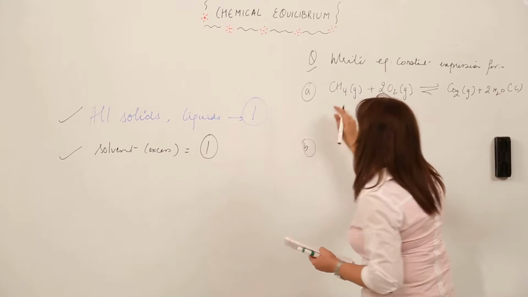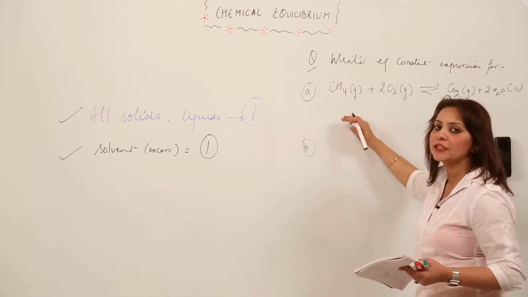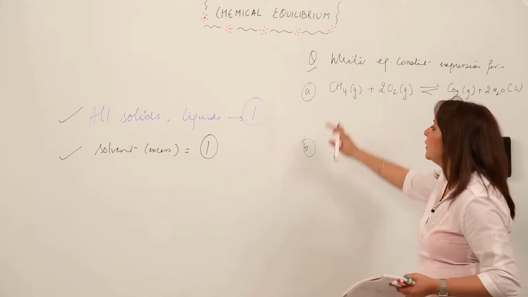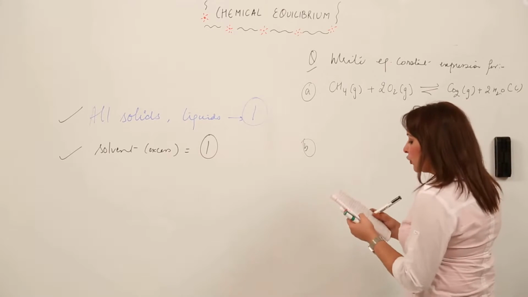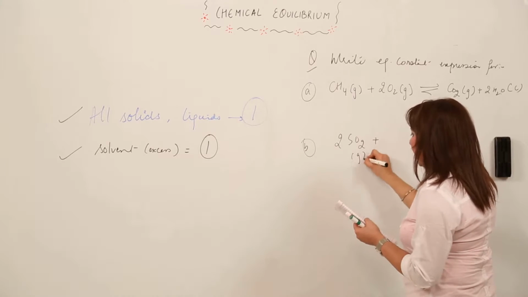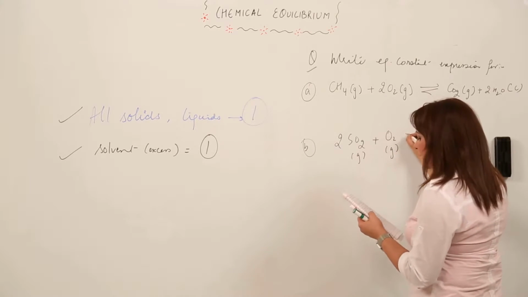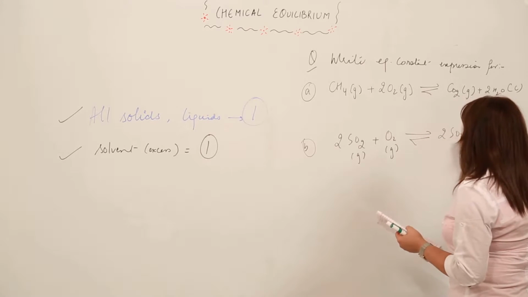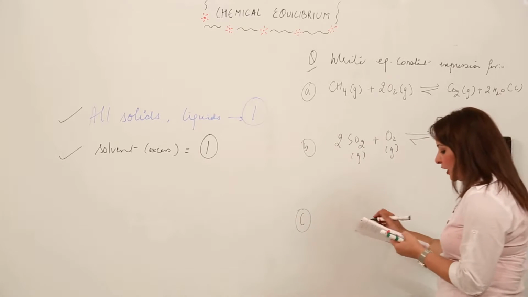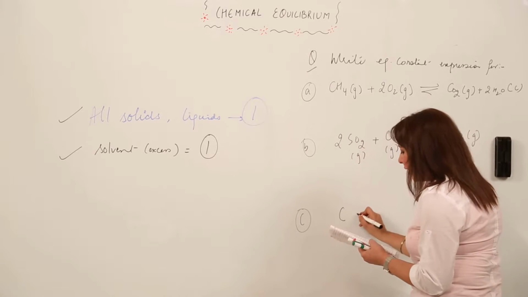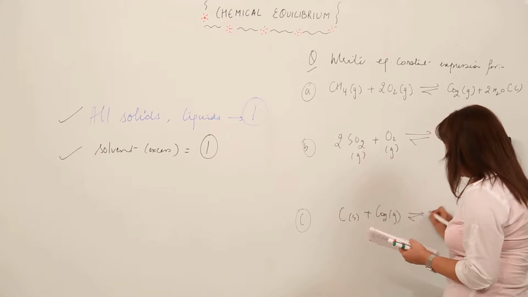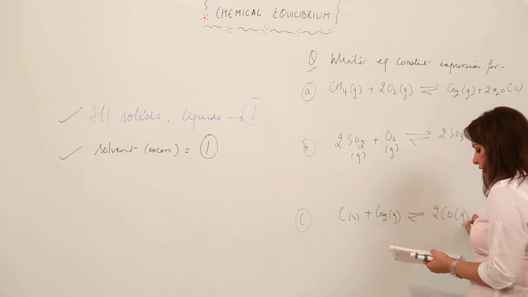I am leaving a space for the answer here, because when you write the expression you need to focus on that main equation, right? So the second one we have is 2SO2 in gaseous state plus O2 in gaseous state reversible 2SO3 again in a gaseous state. I am leaving a space, and writing the third question here, right? It is C in solid state plus CO2 in gaseous state reversible forms 2CO in gaseous state, right?